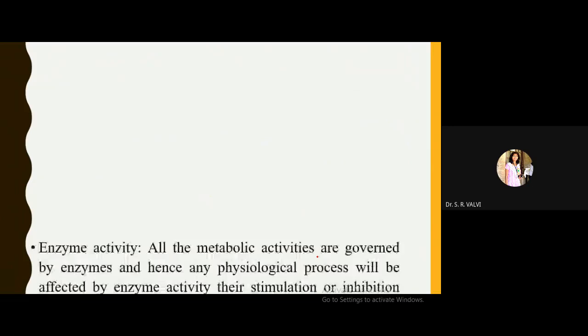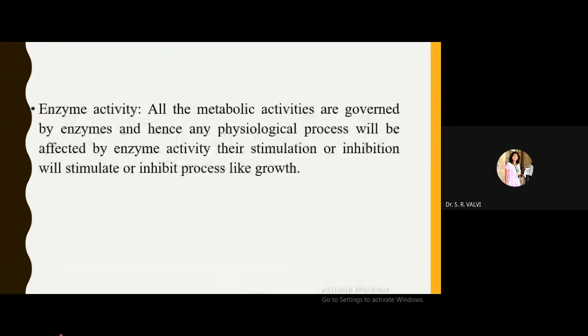Now see enzyme activity. All these enzymes are useful for physiological processes, and whether enzymes are stimulated or inhibited, accordingly our plant growth processes are going to be affected.